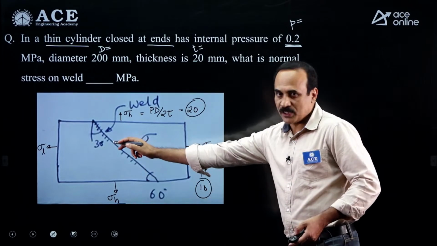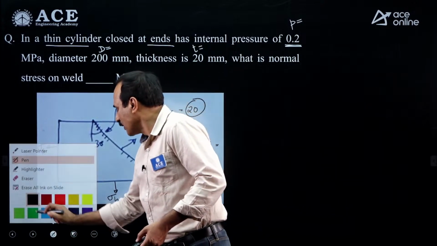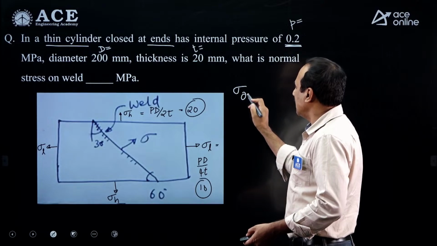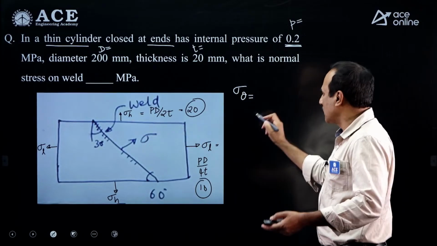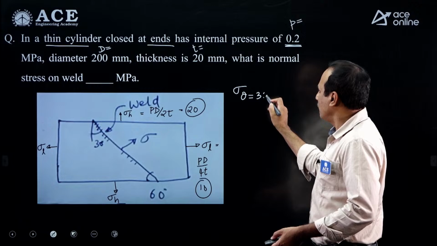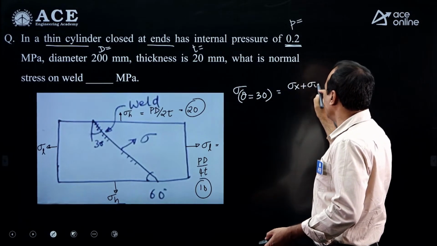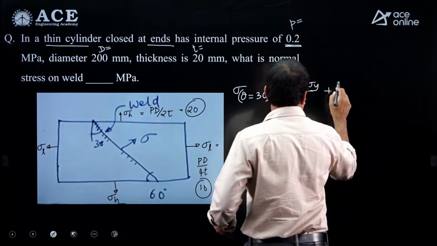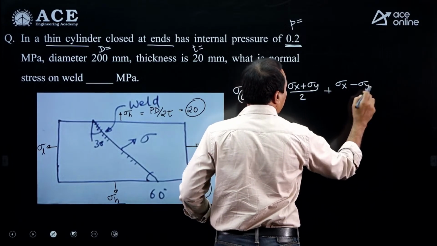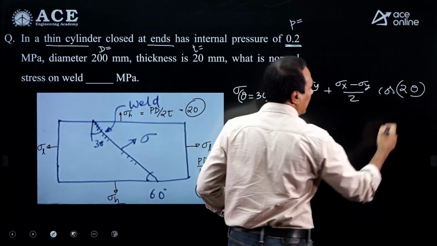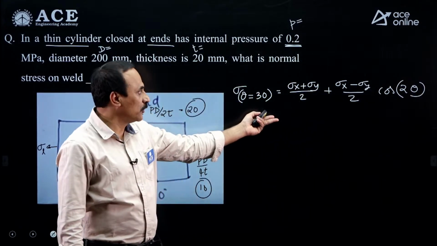They are asking for the stress on an inclined plane. Sigma theta, with theta taken with vertical, by the standard formula is sigma x plus sigma y by 2 plus sigma x minus sigma y by 2 cos 2 theta plus tau xy sin 2 theta.